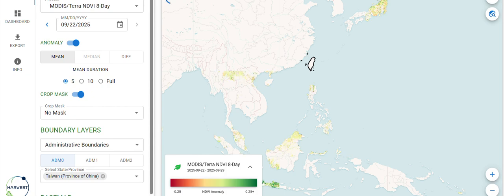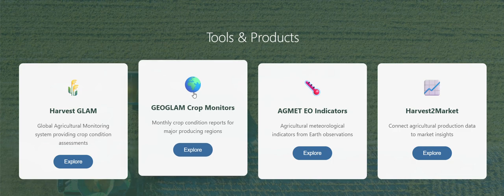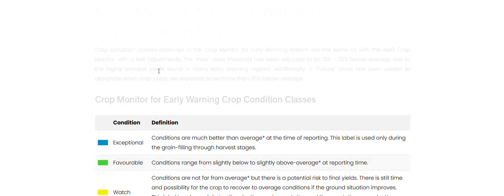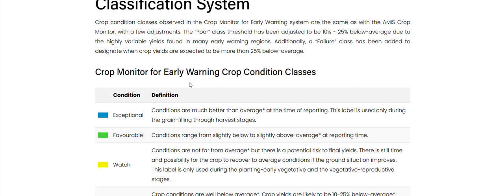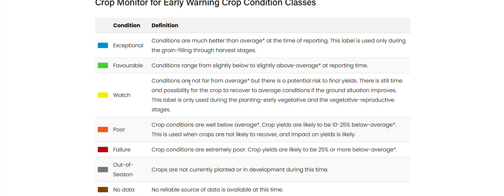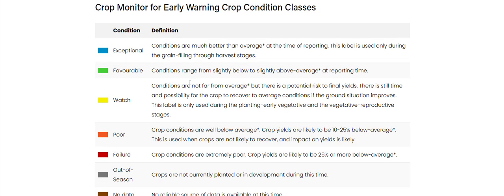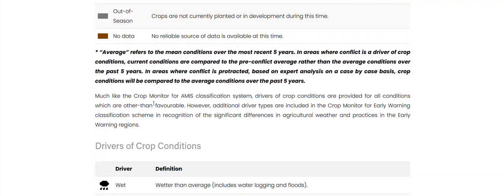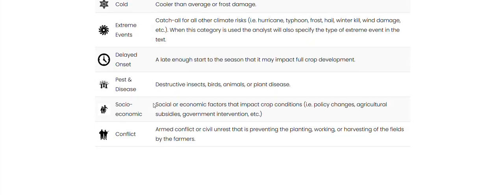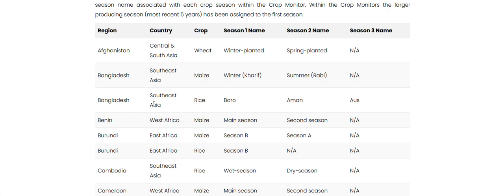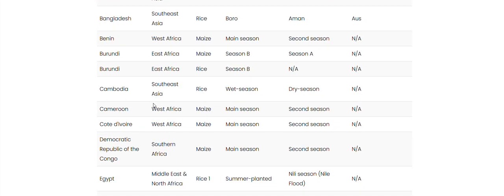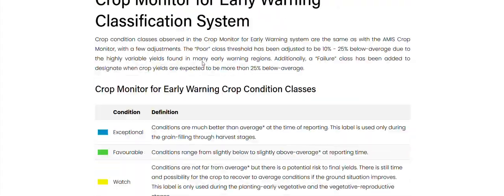Now after GLAM we have GeoGLAM, and GeoGLAM tells us about the monthly crop condition, what the condition is. Here we have exceptional, favorable, watch, poor, and this is basically the condition and the definition of the crop. The poor class threshold has been adjusted by 10%, and similarly all these are worked on. These are the drivers of crop condition, and these are the crop seasons, what crops occur in what country, and what season you grow them in, etc.